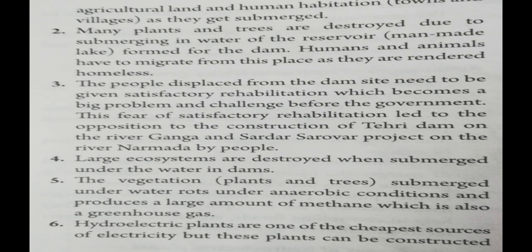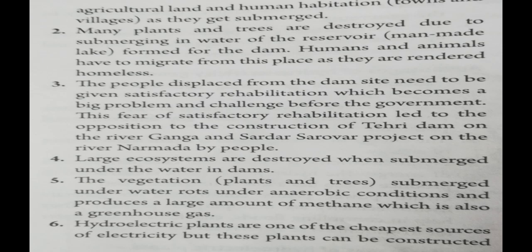which is also called a greenhouse gas. Hydroelectricity is the cheapest source of electricity, but these plants can be constructed only at limited places, preferably at high hills where the river flows at high altitude. Means the biggest disadvantage for us is that we can construct this only at some places. At every place we can't construct hydroelectric power plants. Therefore, when constructing high-rise dams to generate electricity, special care has to be taken regarding the impact on environment and social life.